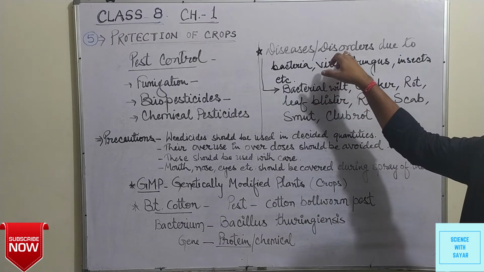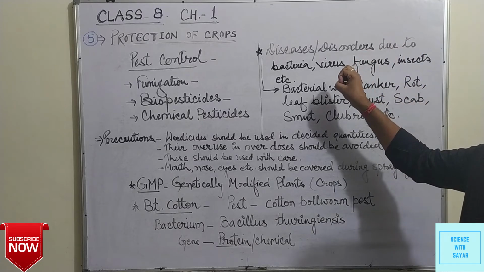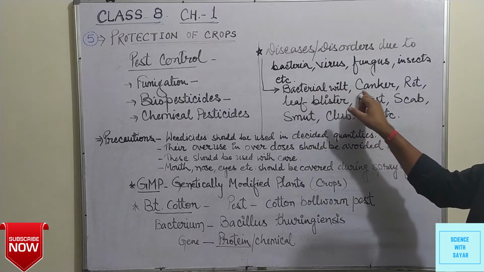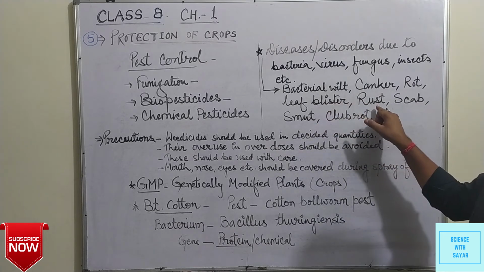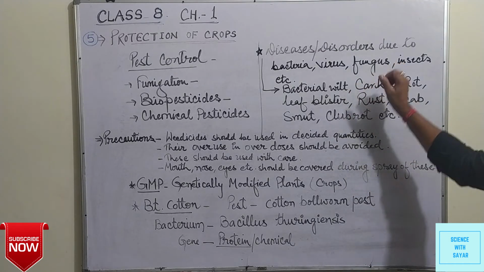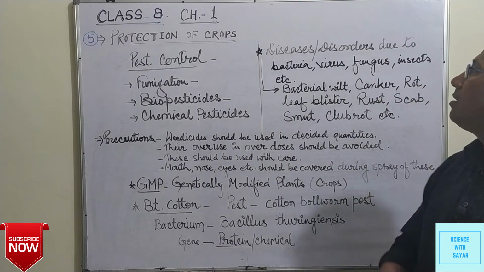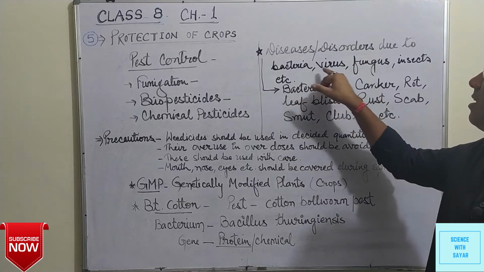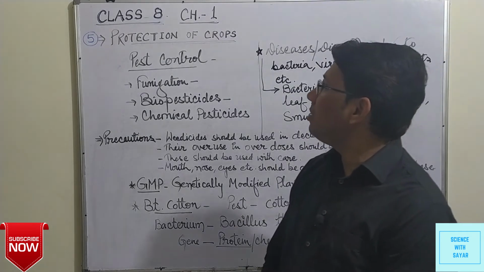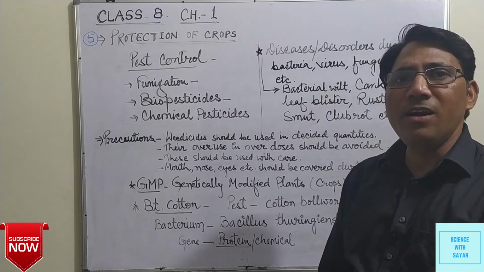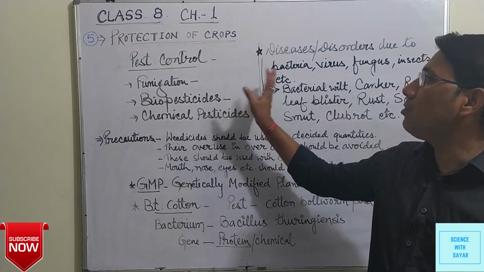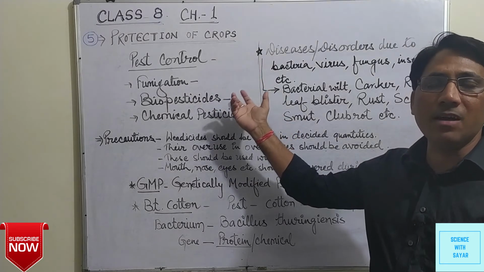There are some examples of the disorders or diseases which are caused by bacteria, viruses, fungus, insects, etc. These are bacterial wilt, canker, rot, leaf blister, rust, scab, smut, club rot, etc. These are some diseases or disorders which are caused by organisms like bacteria, virus, fungus, insects, pests, etc. So all these organisms which can harm the cultivated crops or plants can be controlled by using all these methods or these substances, chemicals, etc.